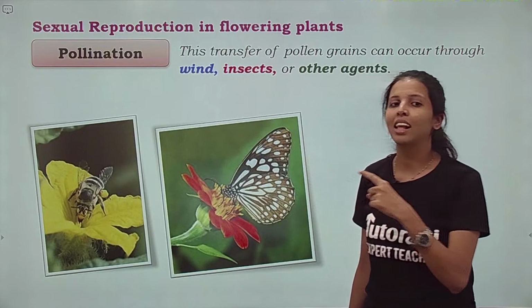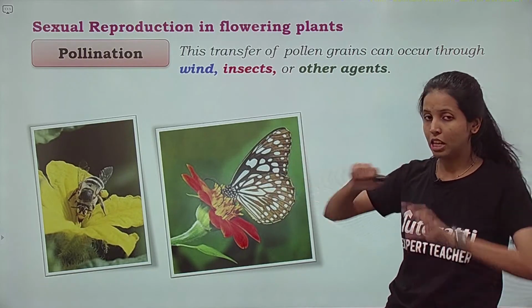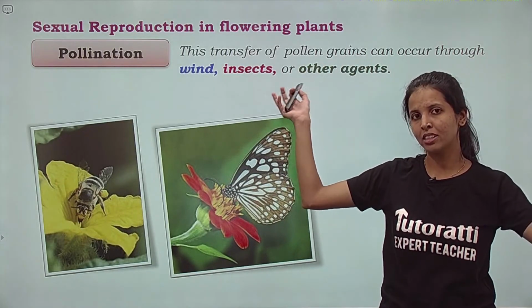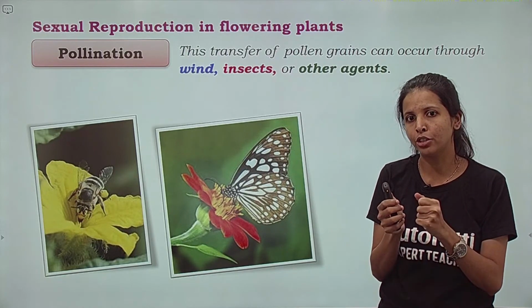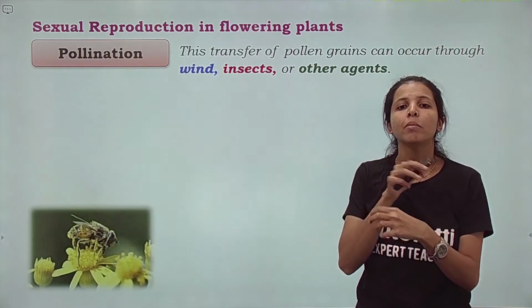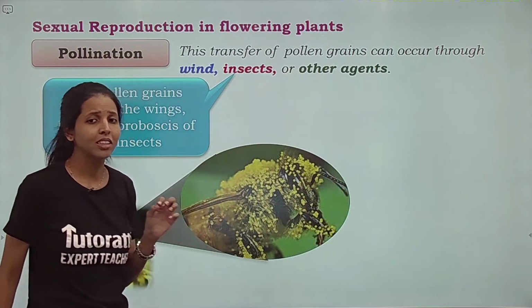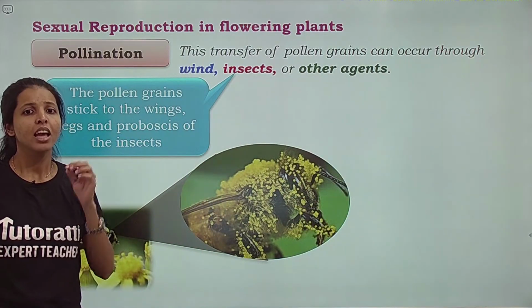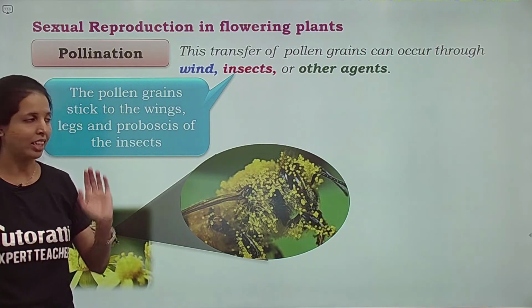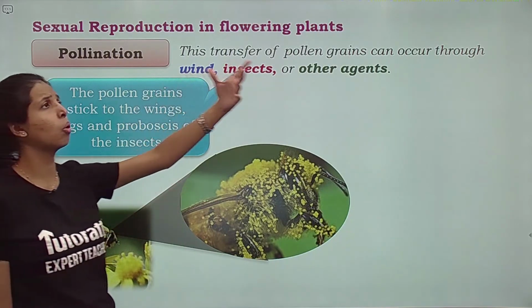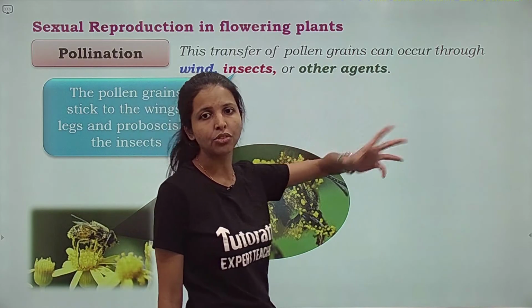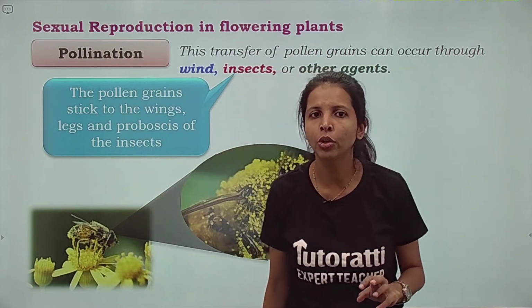The answer lies here. Looking at the bright colorful petals, the insects are going to get attracted to the flower. Pollen grains stick to the body of insects. Just see, the pollen grains stick to the wings, legs and the proboscis of the insects. Now when the same insect goes to another flower, the pollen grain is transferred from one flower to another.